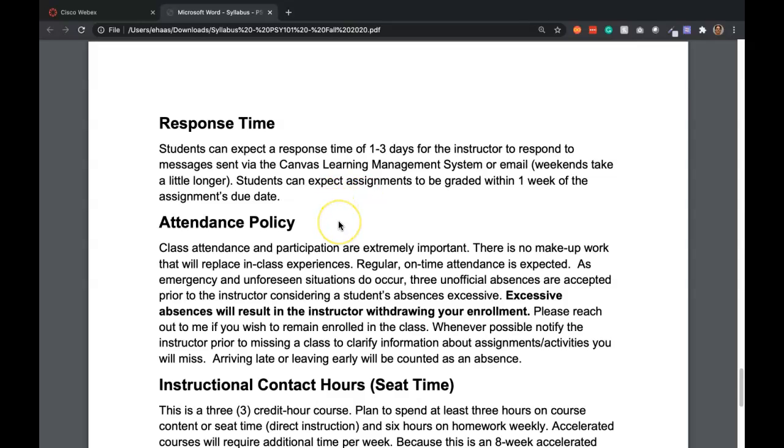Grading time: just know most of the grading is going to happen pretty quickly. But I'll definitely get all assignments graded within a week of being turned in, but usually a lot shorter than that.